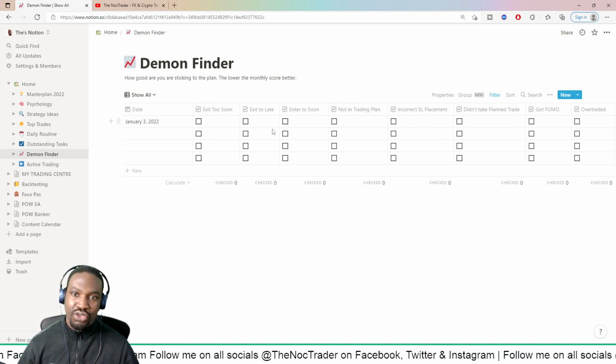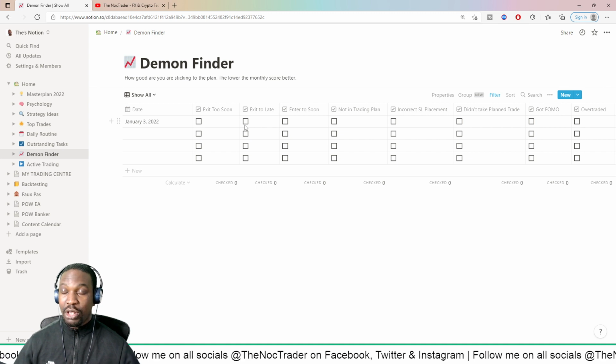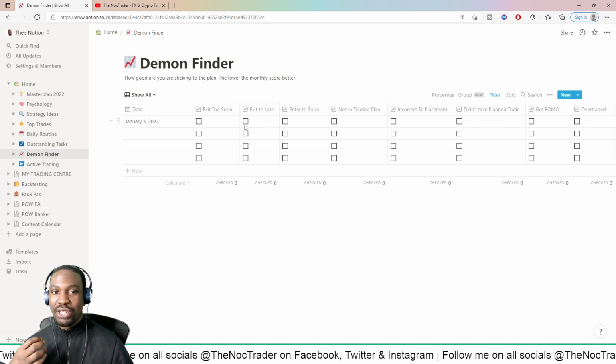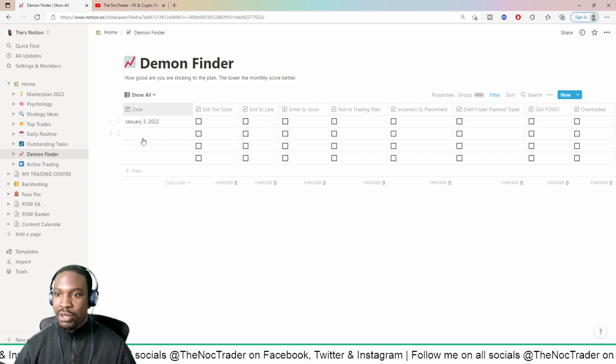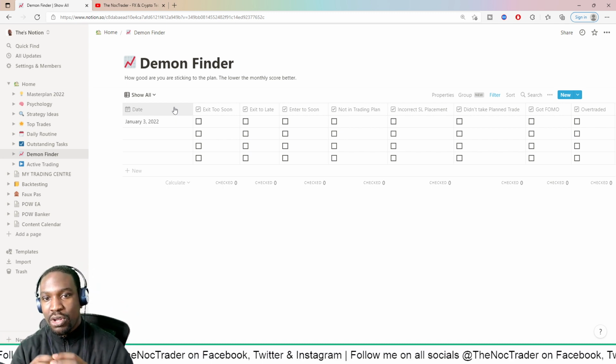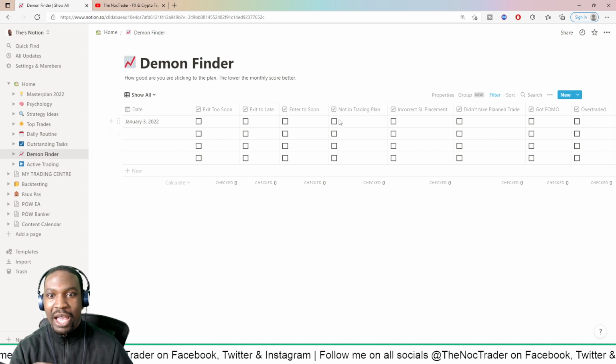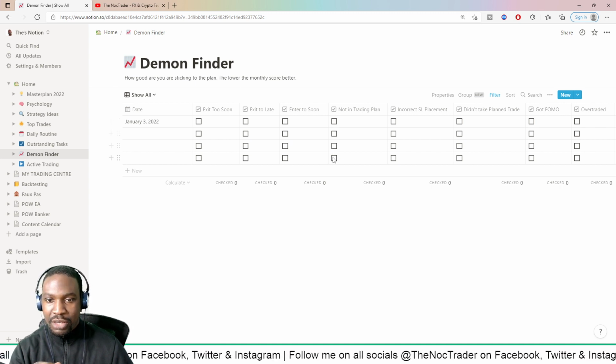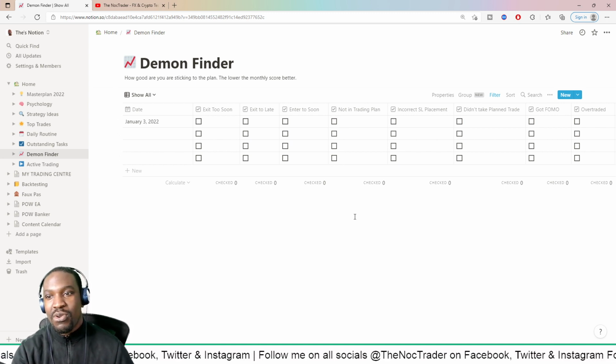Is it that you FOMO into trades? Is it that you enter too soon? And this is a log to stay true to, so that on a daily basis, once you start analyzing, you can see, maybe I need to work on this part of my strategy based on the fact that I've not stuck to the plan 12 days in a row, whatever.